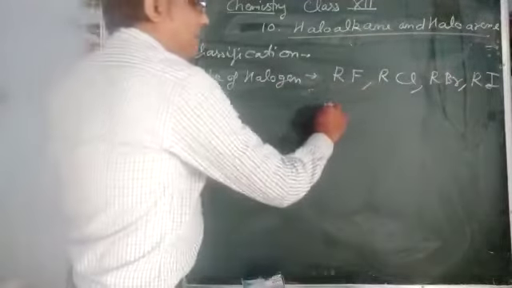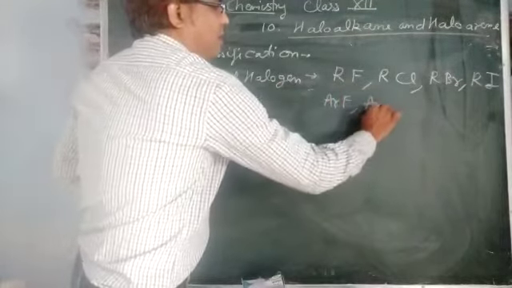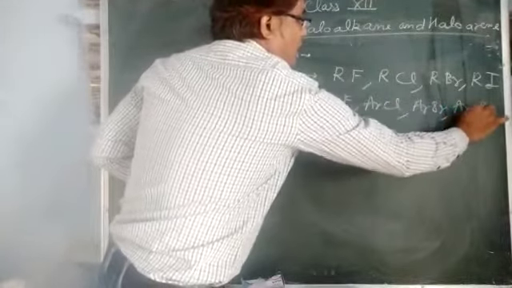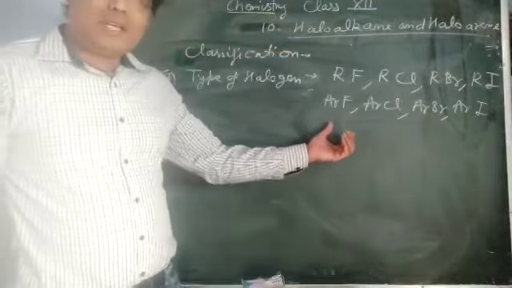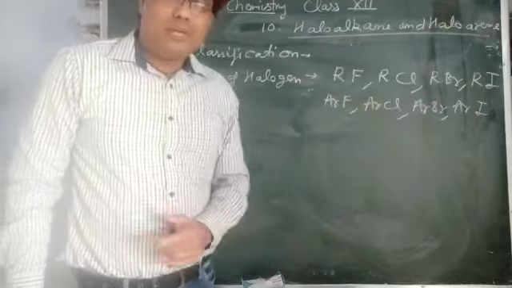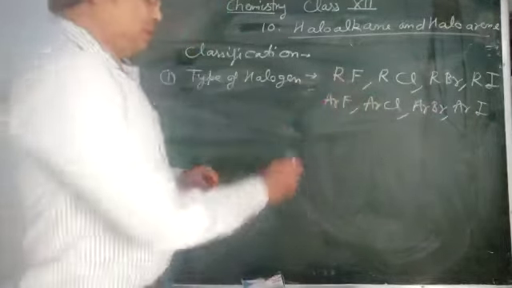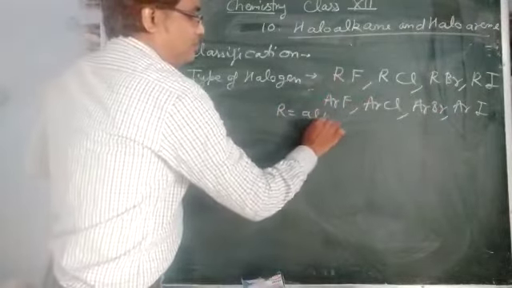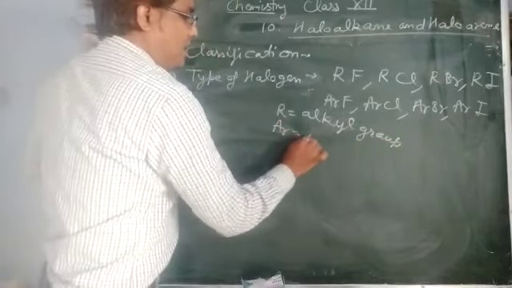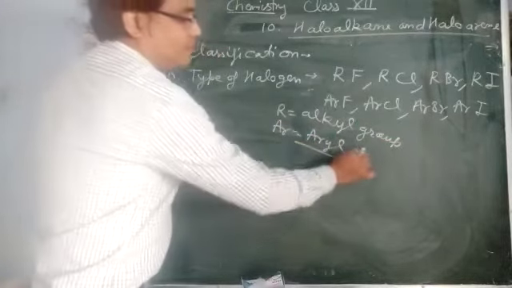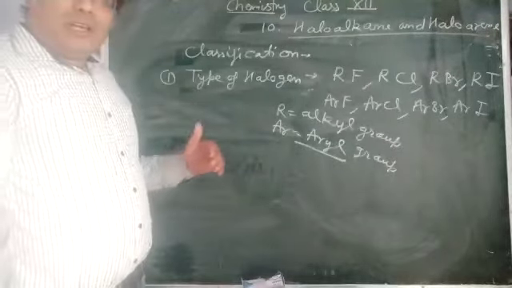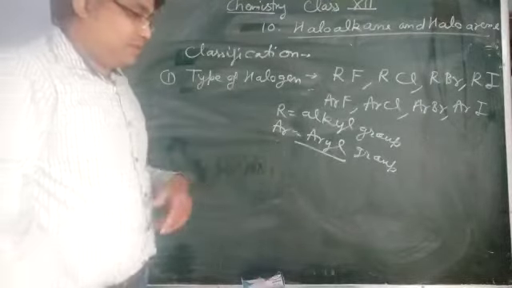In a similar way you can take ArF, ArCl, ArBr or ArI. These are the haloarenes: fluoro, chloro, bromo and iodo compounds. Where R is the alkyl group, you should know R is alkyl group, and Ar is the aryl group. That is the first basis. Now second, based on the number of halogen atoms.